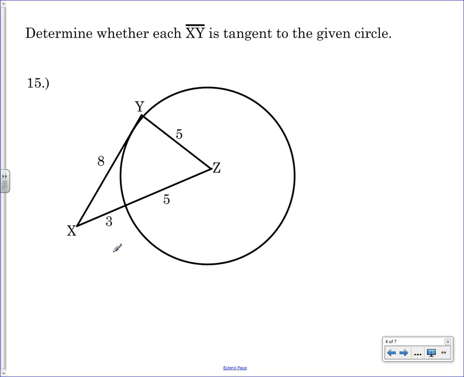Determine whether segment XY is tangent to the circle. If it's tangent to the circle, what would that mean? Is that theorem 10-10 or 10-11? Which one do you think we've got here? 10-10, right? So if it's tangent to the circle, what do we know about it? It makes a right angle. Very good. So angle Y would have to be a right angle. I don't know if it is or not. I'm saying if this is tangent, it better be a right angle. How am I going to check to see if it is?